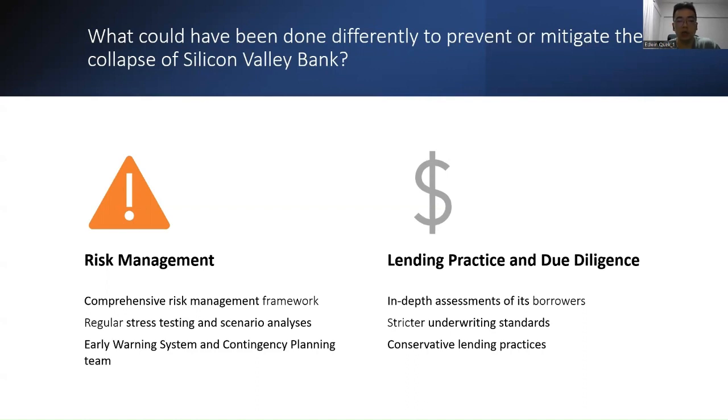SVB should have been more prudent in terms of their lending practices and their due diligence, as SVB's lending approach was too aggressive. SVB should have conducted an in-depth assessment of its borrowers' financial health, business model, and repayment capacity to avoid excessive exposure to risk, and also implemented stricter underwriting standards and adhered to conservative lending practices.